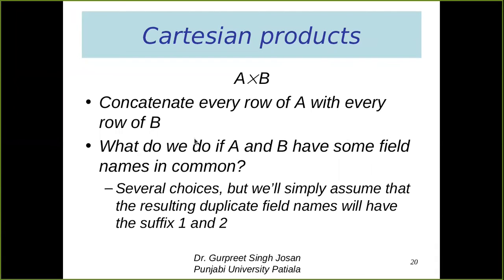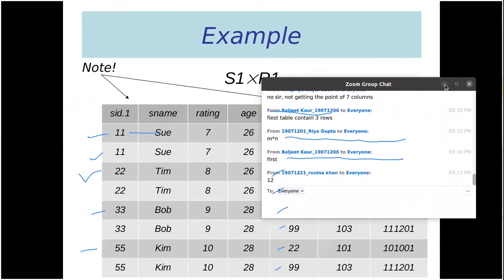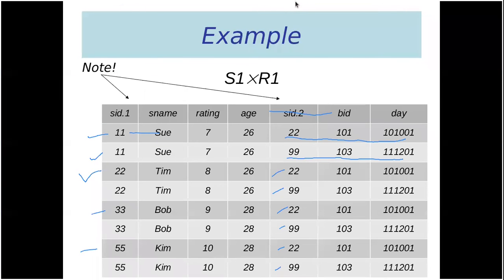It is very simple, beta. Why you are not getting the point of 7 columns? Because, see this table. We have to combine every row of table S1 with every row of table R1. Now what is table S1? This is table S1 and this is R1. Got my point?